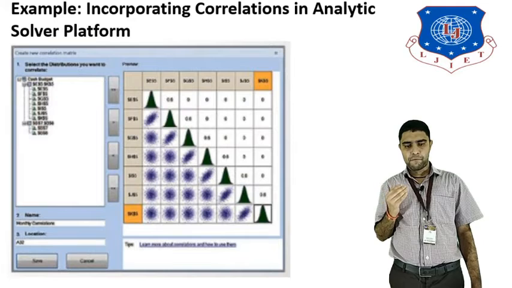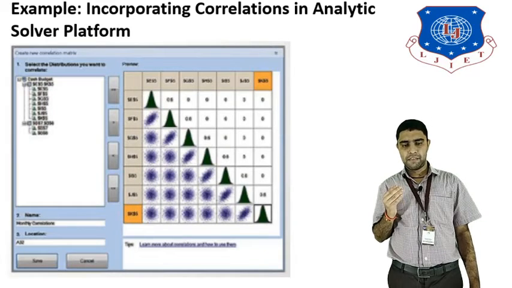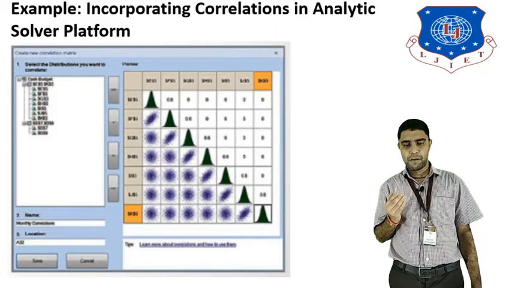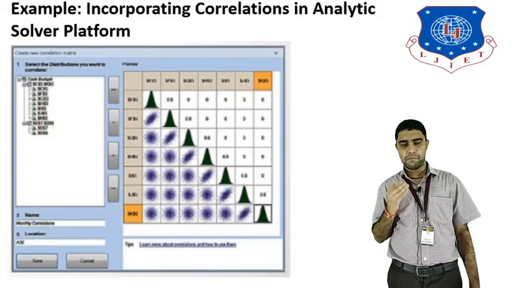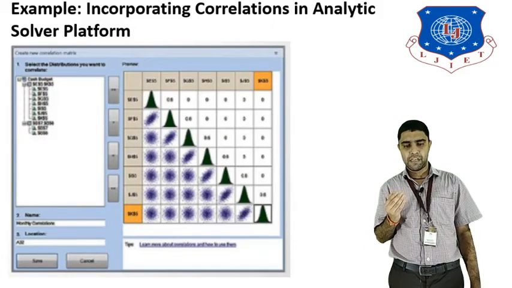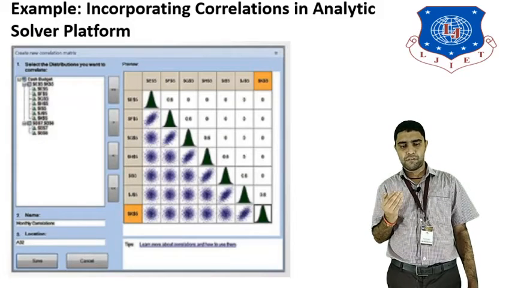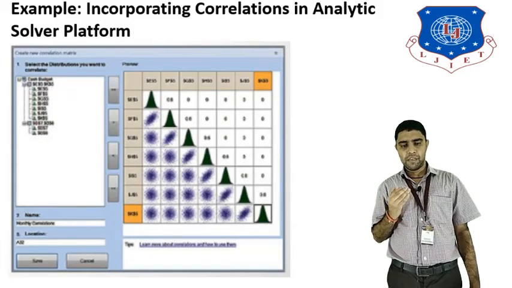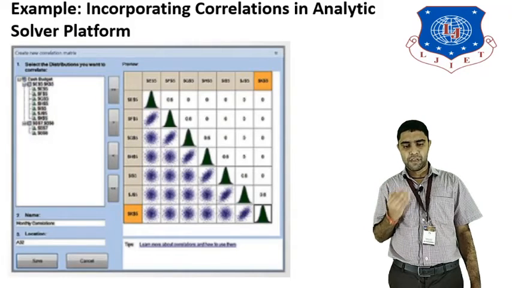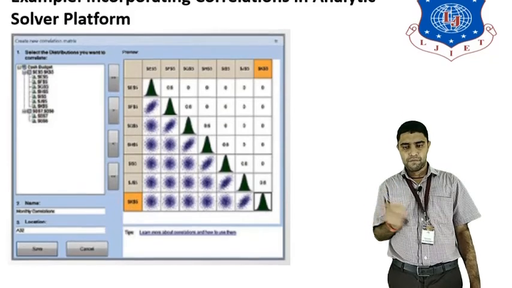After that, we can change the correlation value in the figure by using the blue button and the orange button. We can change the value from 0 to 1 or another value in the correlation. It shows the correlation between the variables in the green and blue buttons: how many correlation values there are, what correlation variables are formed in the cash budget model, and whether a variable is dependent or independent. After that we will run the results. These are the results of correlation in Analytic Solver Platform for Monte Carlo simulation in the cash budget model.